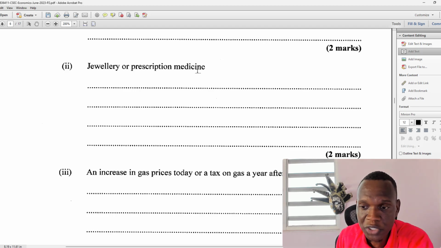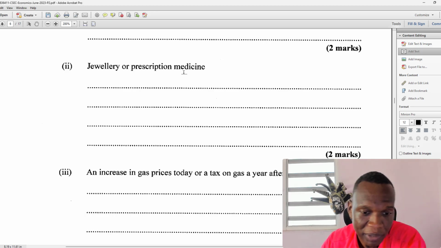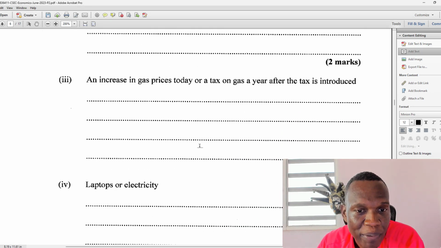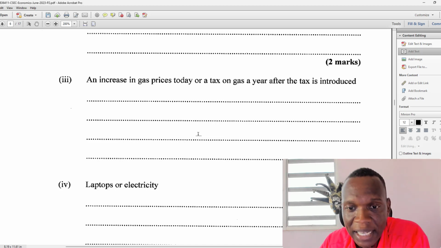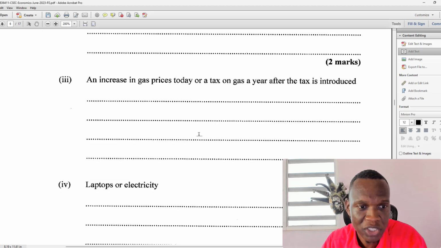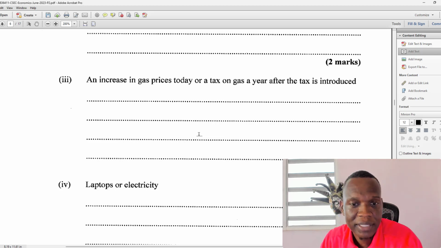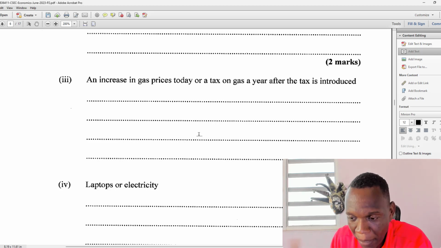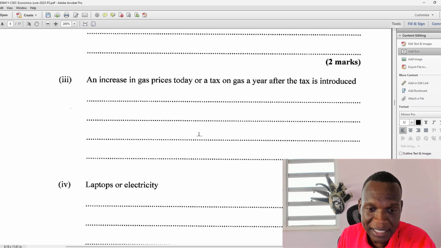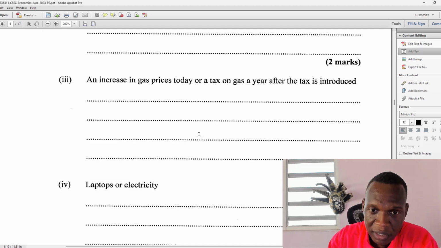There are many substitutes, and so the price elasticity would be greater in the jewelry. Then we have an increase in gas prices today, or a tax on gas a year after the tax is introduced. For this one, the tax on gas a year after would be more elastic, because time lapse is one thing that impacts elasticity. Because understand that a year later, you can find ways around it. You can find ways around the tax, right?